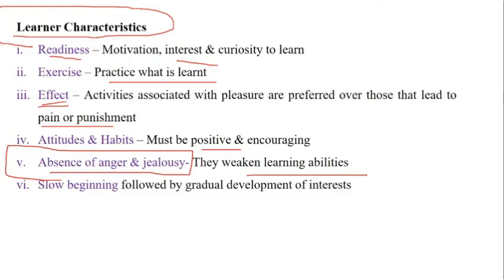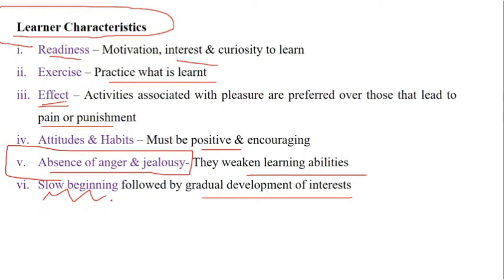And teacher has to understand these characteristics from the learner and try to put the strategy to make it clear towards the learner. And slow beginning, that is followed by gradual development of interest. Now, teacher can't expect a child to already have learned. That's the reason they have been put to school, so that teacher helps the child to become perfect. So in the beginning, the child may show some slow signs, but teacher, with the help of teaching learning process, has to ensure that there is a development or there is a progress. In this, teacher has to use the formative type of assessment, that is a continuous feedback, and ensure that the child learns and there is an improvement in learning.